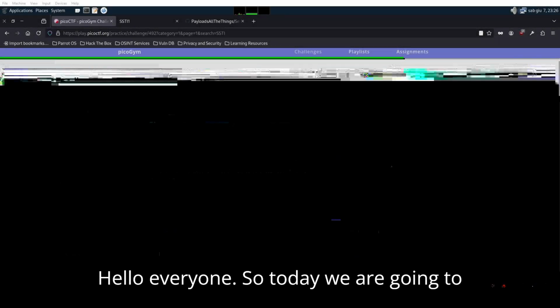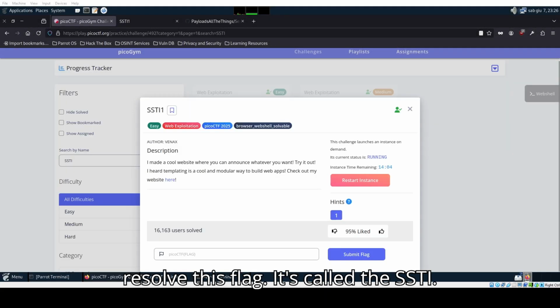Hello everyone. So today we are going to resolve this flag. It's called SSTI. It's an easy one provided by PicoCTF. It's a web exploitation.